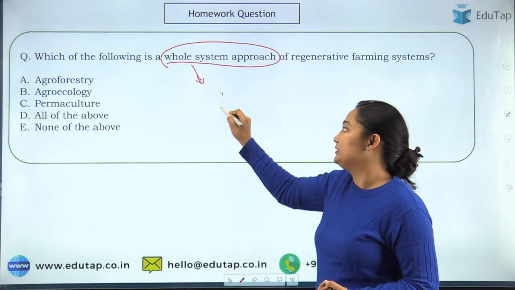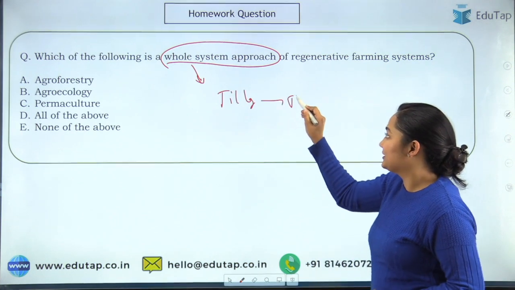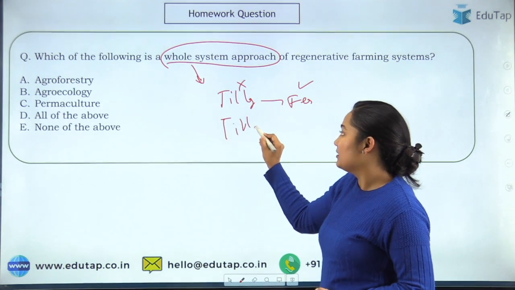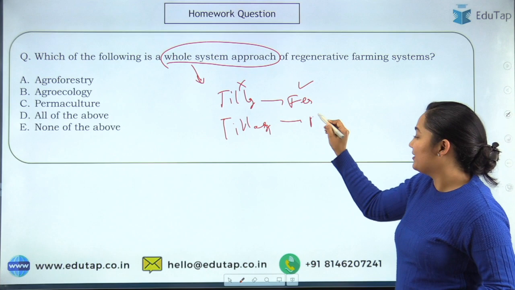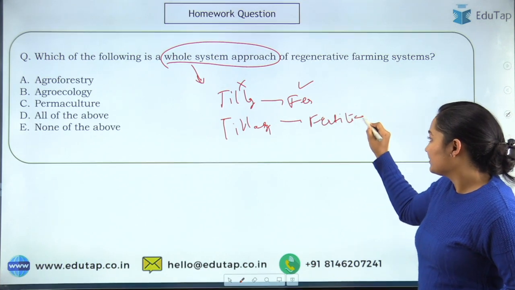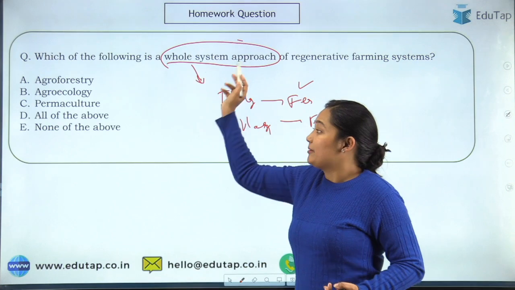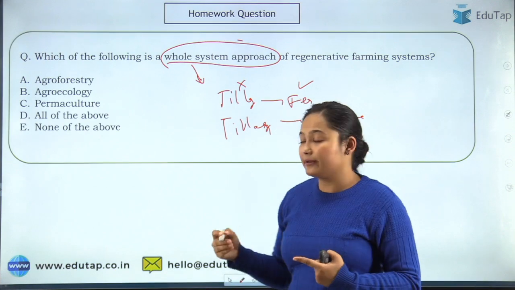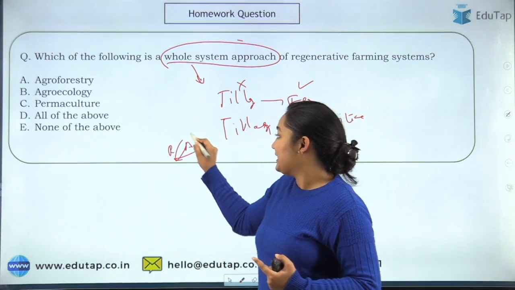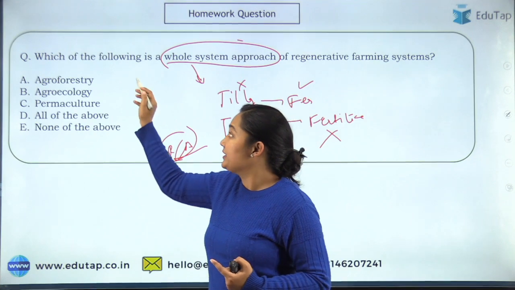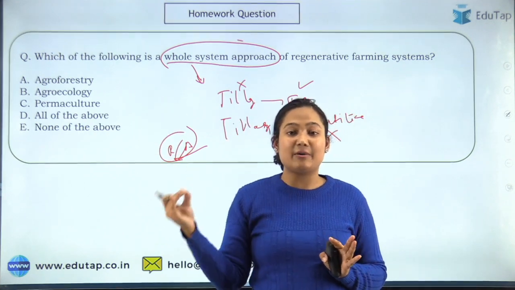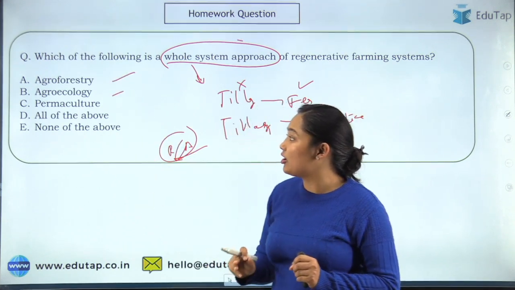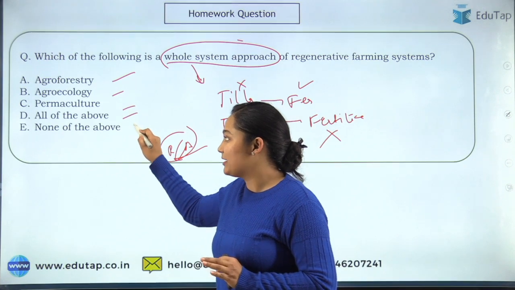It is not the case that you are doing tillage but not using fertilizer. Nor is it that you are doing tillage, but you will not use fertilizer. In the whole system approach, we are adopting most of the steps, so that the result and the aim of the whole system align with regenerative agriculture, and the benefits we have talked about can also come out through these systems. Your options being agroforestry, agroecology, permaculture, all of the above or none of the above.